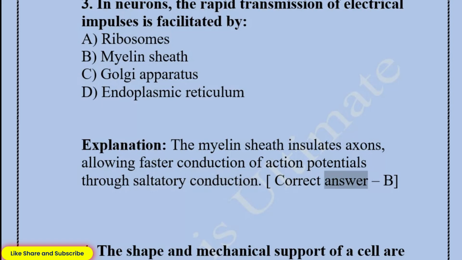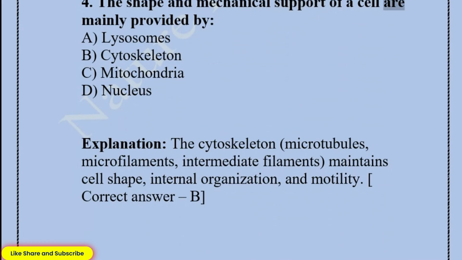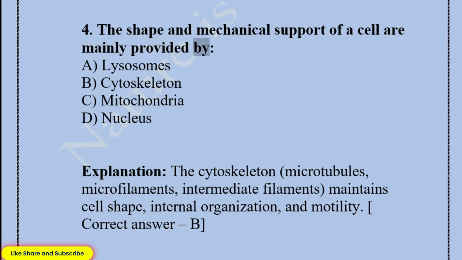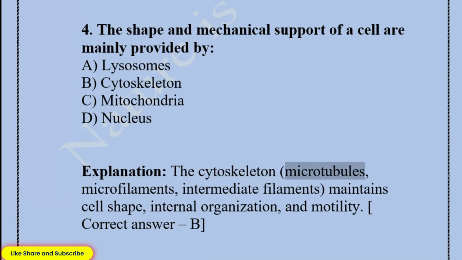Explanation: the myelin sheath insulates axons, allowing faster conduction of action potentials through saltatory conduction. Correct answer: B. 4. The shape and mechanical support of a cell are mainly provided by A. Lysosomes. B. Cytoskeleton. C. Mitochondria. D. Nucleus. Explanation: the cytoskeleton, microtubules, microfilaments, intermediate filaments, maintain cell shape, internal organization, and motility.